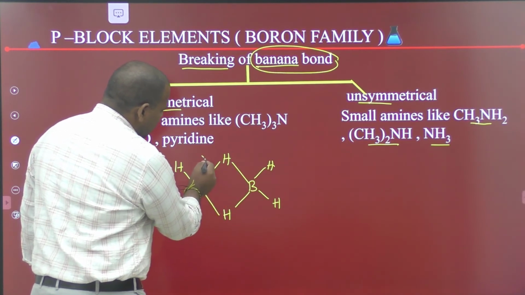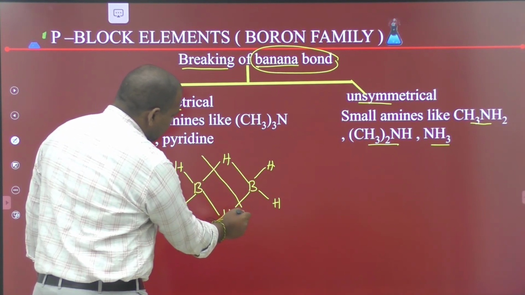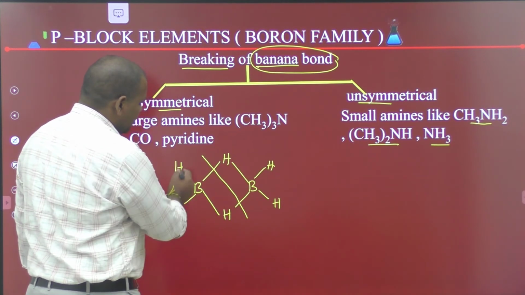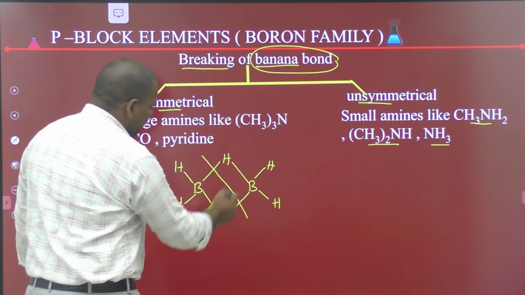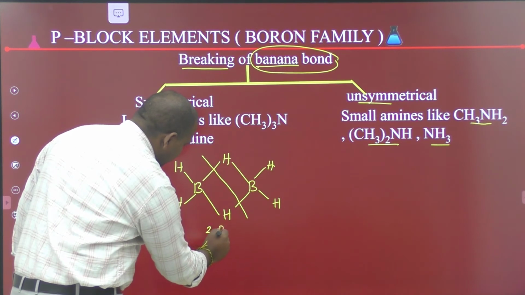These banana bonds undergo symmetrical cleavage to produce two BH3 units.